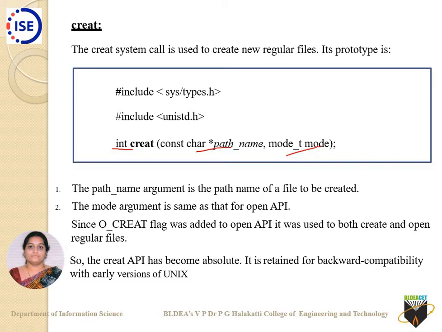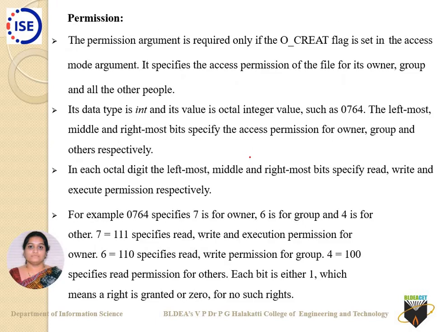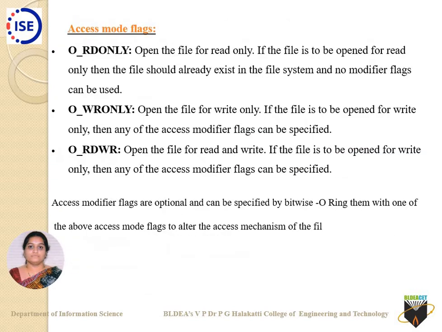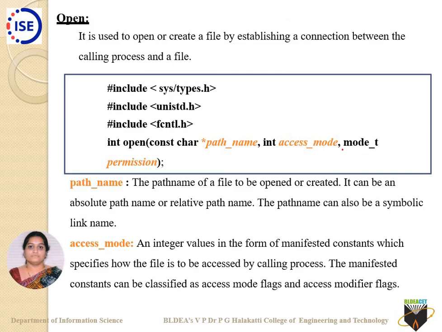The second one is mode, which decides what kind of permissions you are going to give for this particular file you are creating. That is decided by your second argument, mode, and it's of a data type called mode_t. This mode_t is the same as the mode_t argument which was there with respect to your open.